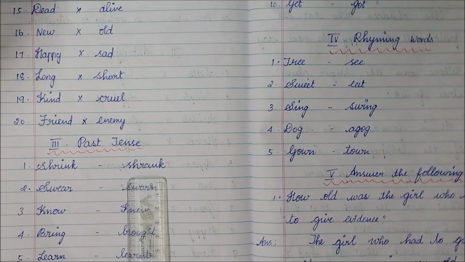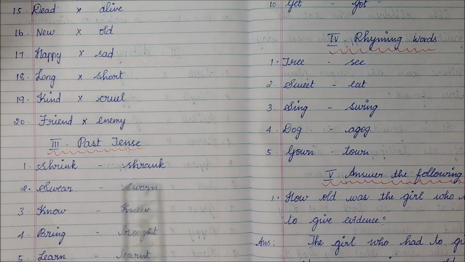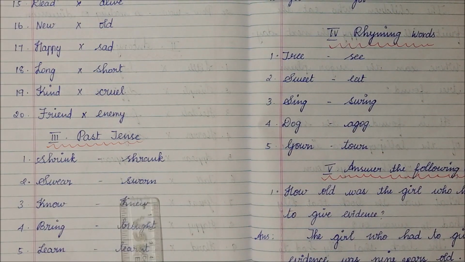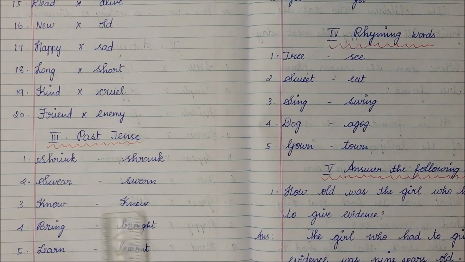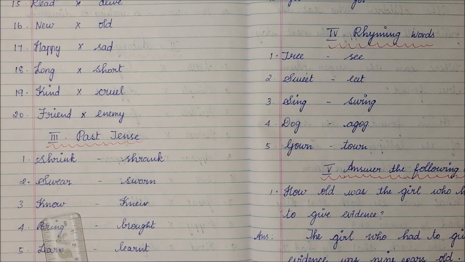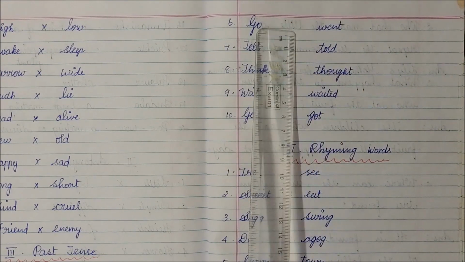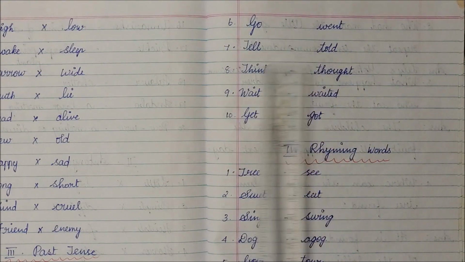Next one, past tense. Shrink, shrank. Sphere, swoon. Know, knew. Bring, brought. Learn, learnt. Go, went.